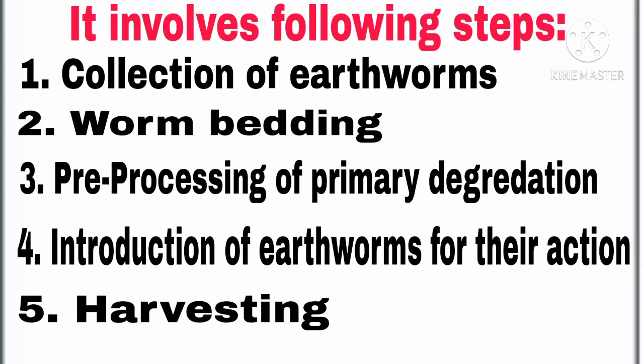Now, let us study the process of vermiculture. Vermiculture involves 5 steps. Number 1, collection of earthworms. Number 2, worm bedding. Number 3, pre-processing or primary degradation. Number 4, introduction or inoculation of earthworms for their action. And number 5, harvesting. So these are the 5 steps that are involved in the process of vermiculture. Now let us study each step one by one in detail.